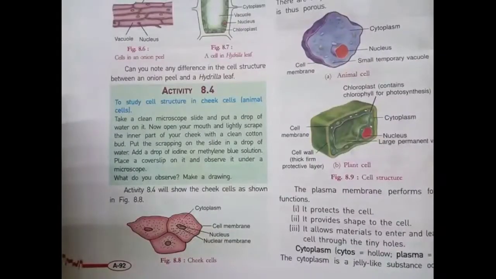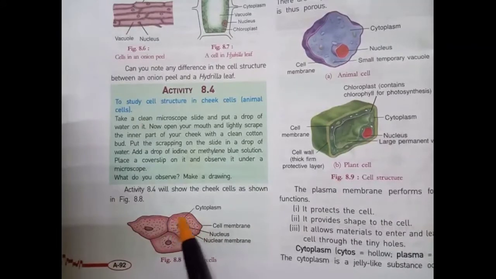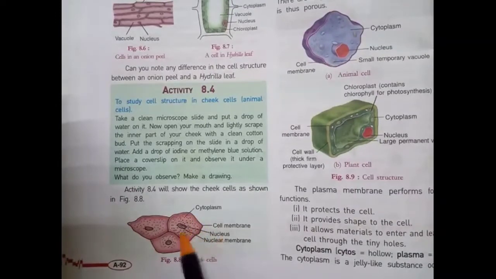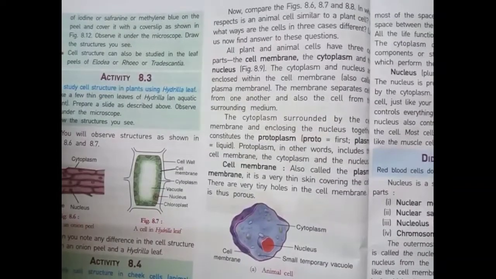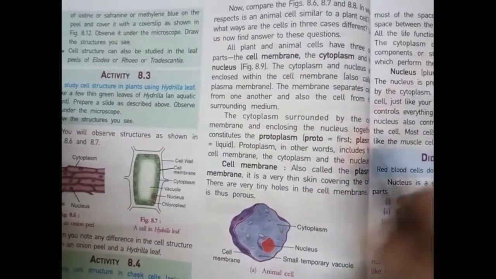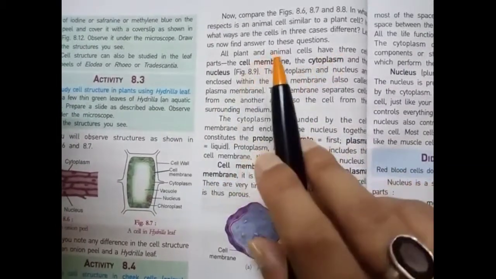Next one is cheek cells. Here it is cytoplasm. This is the cell membrane. This layer is called the cell membrane. This is nucleus, and this layer is called the nuclear membrane. In plant and animal cells, there are three parts. First one is the cell membrane, second one is the cytoplasm, and third one is the nucleus.